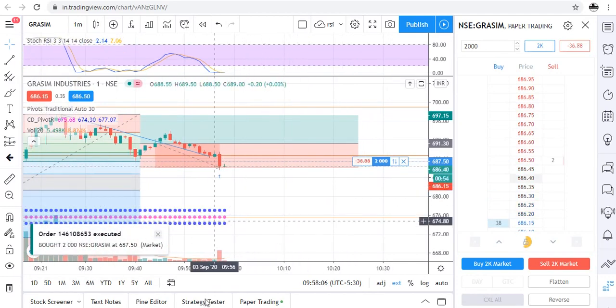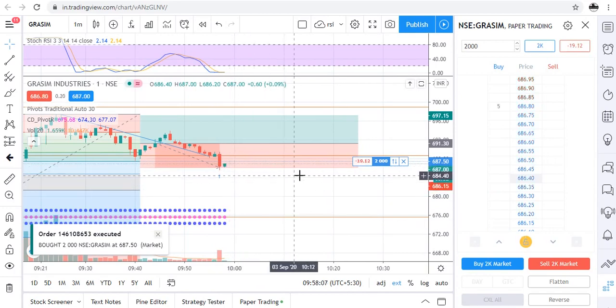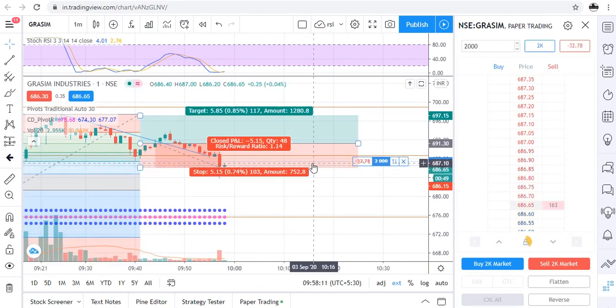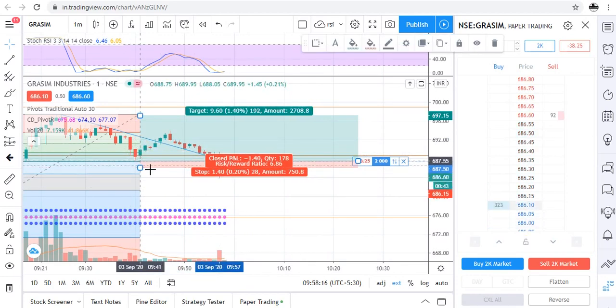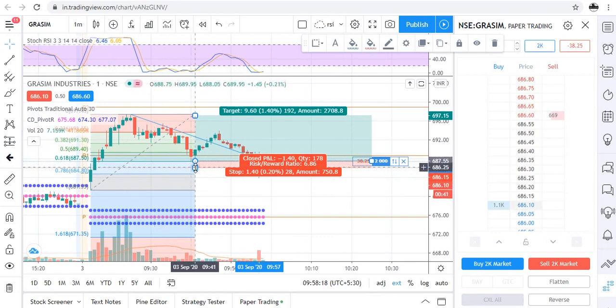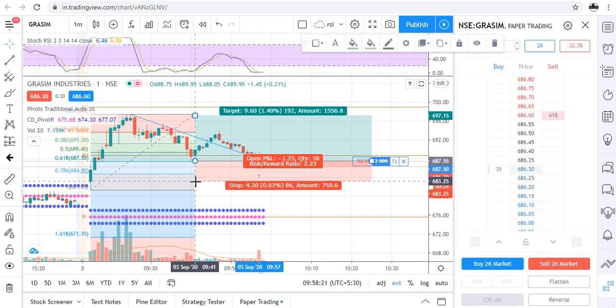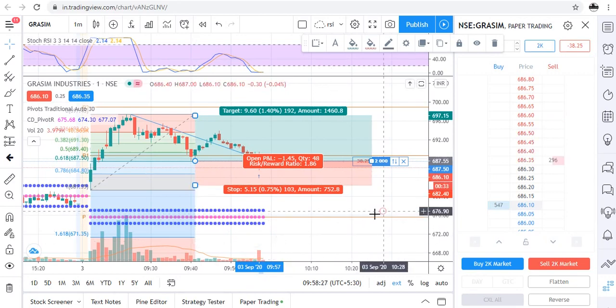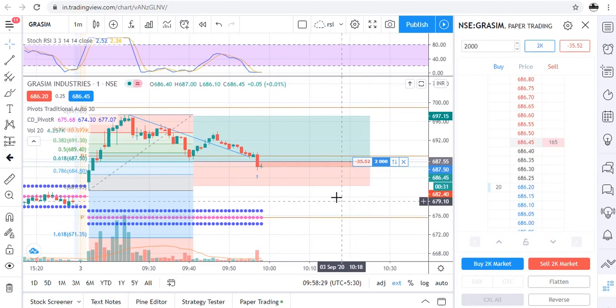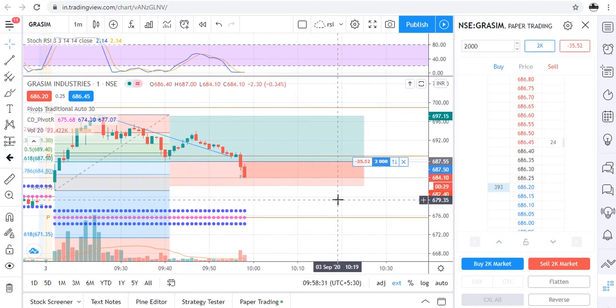Okay traders, so our order has been placed at price here. Now our stop loss will be below 786 retracement. So let's see what happens.